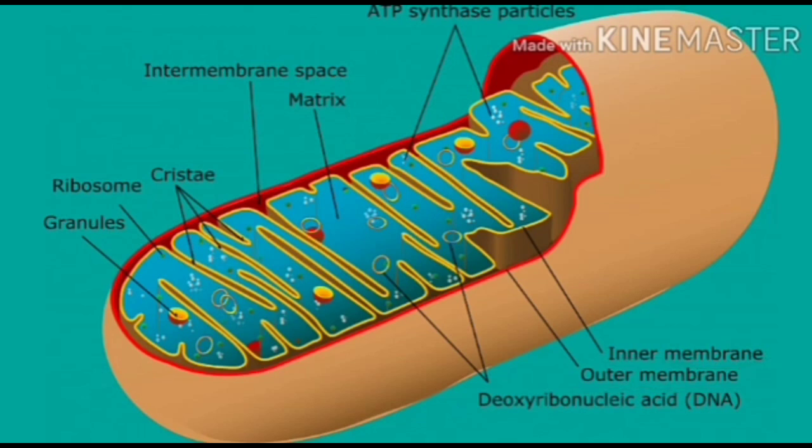In between the two membranes, there is an intermembrane space. The inner membrane has folds called cristae. Within the mitochondria, a double-stranded circular DNA is present, and 70S ribosomes are present. It consists of a matrix within the mitochondria. This mitochondria is suitable for respiration, that is aerobic respiration. It also consists of granules and 70S type ribosomes.